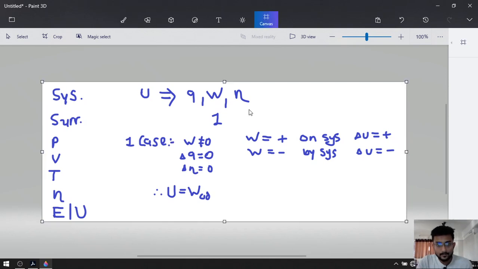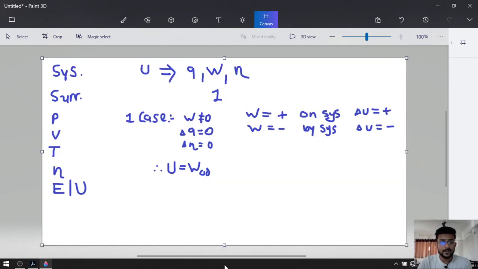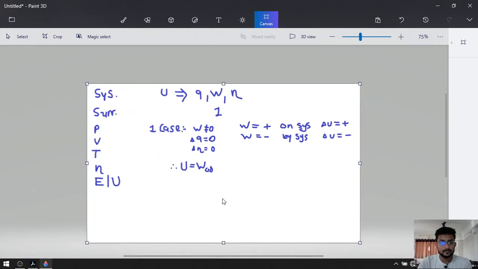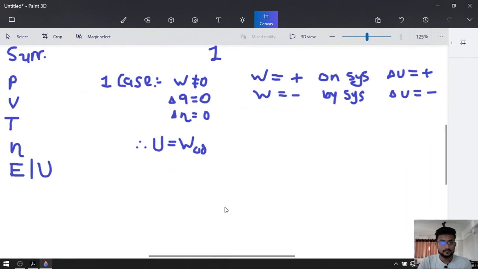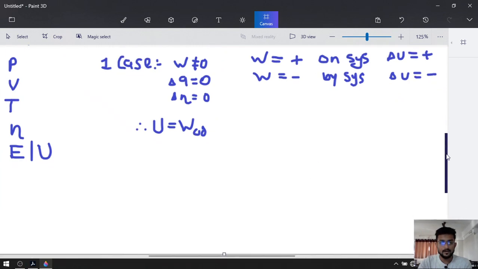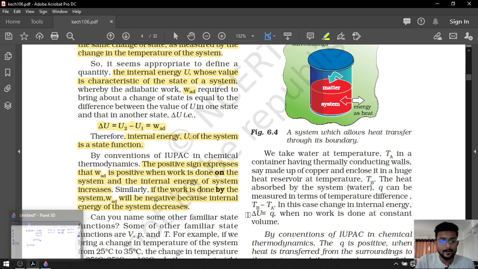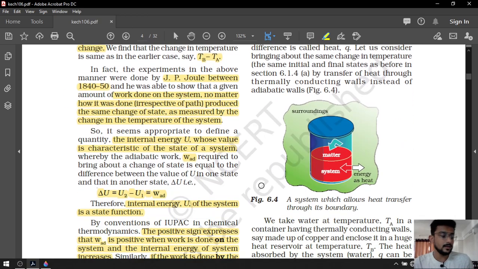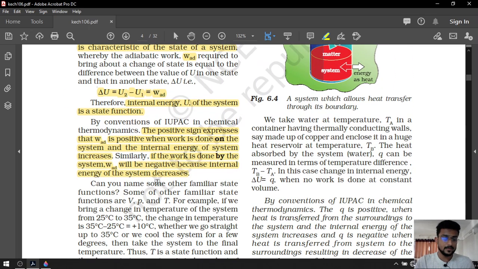Now let's discuss case number 2. In the first case, we used work. Now we are going to use heat. But before we start that, there is some explanation.